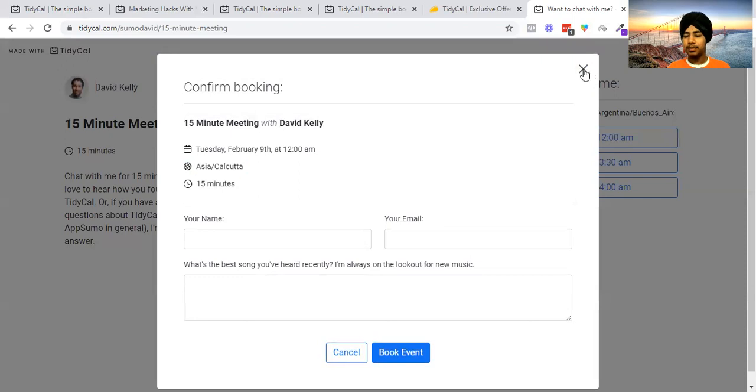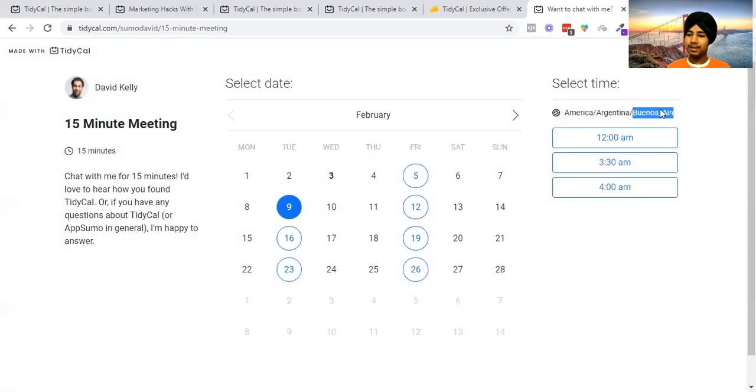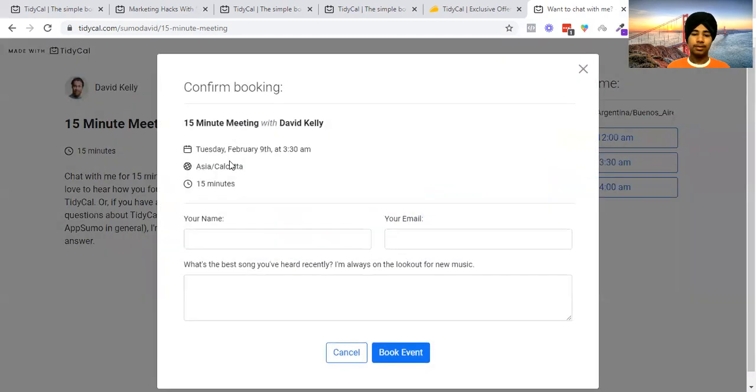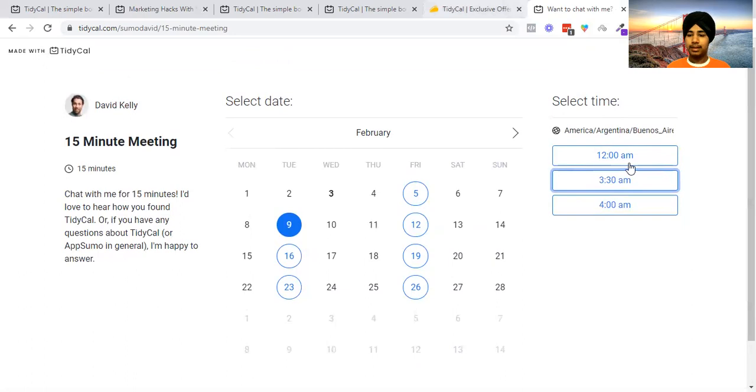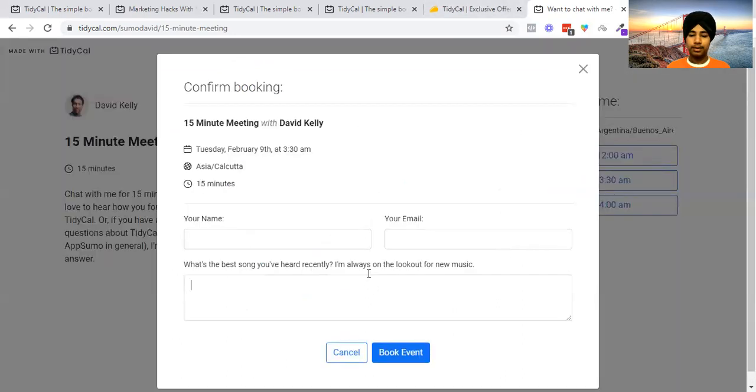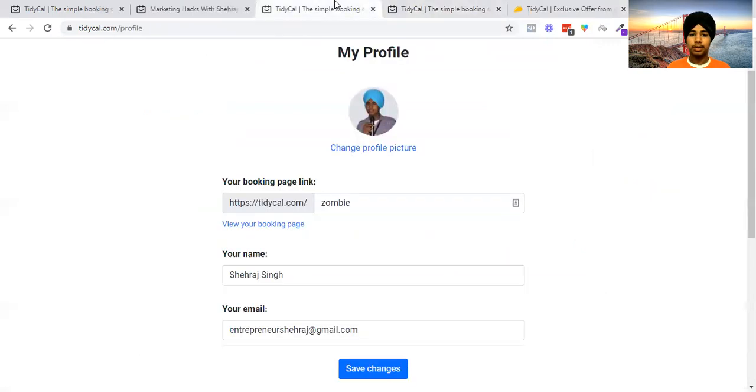So I don't know, actually this creates a little bit of a bad impression for me. Why give this when you already have this thing? AppSumo needs to look into that as well. But basically you can enter your details and click on book meeting. That's all you can do, and your meeting will be booked.